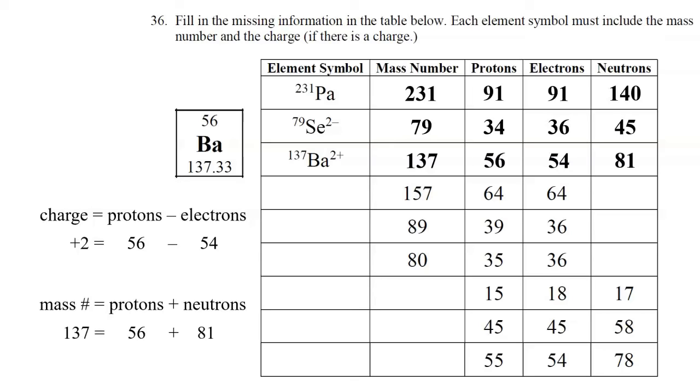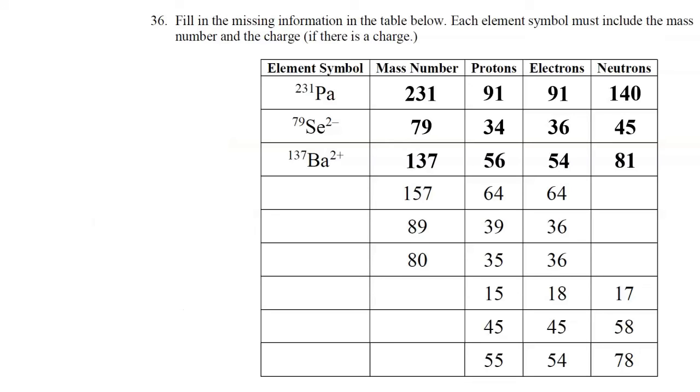All right, now our next example, we don't have the elemental symbol. So to figure this out, let's take a look at the number of protons. So which element has atomic number 64? And it turns out to be gadolinium, which has the elemental symbol Gd, and the mass number that we're going to use from the table is 157.